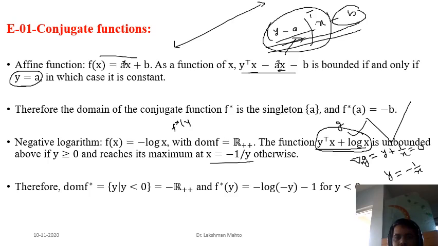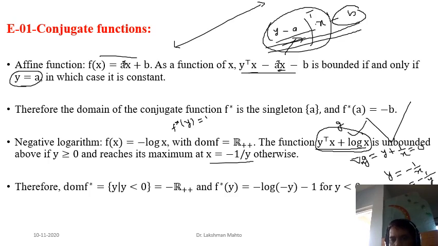put, substitute back x equal to negative of 1 by y. So your conjugate function would be in terms of y. Here substitute back, so the product of x and y is now 1.